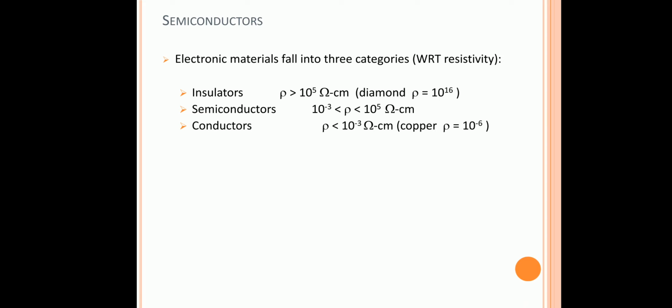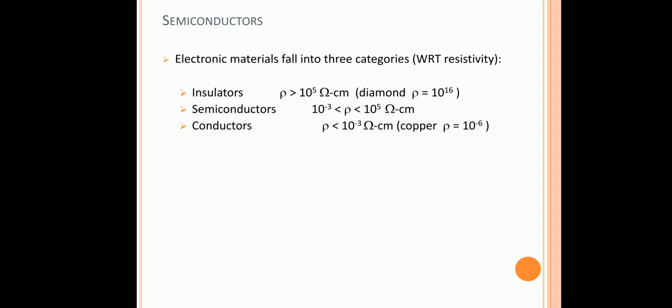And the third classification is conductors. That means resistivity is very low, less than 10 raised to minus 3 ohm centimeter. For copper, which is a metal, the resistivity is 10 raised to minus 6 ohm centimeter. So based on resistivity, we are classifying electronic materials as insulators, semiconductors and conductors.